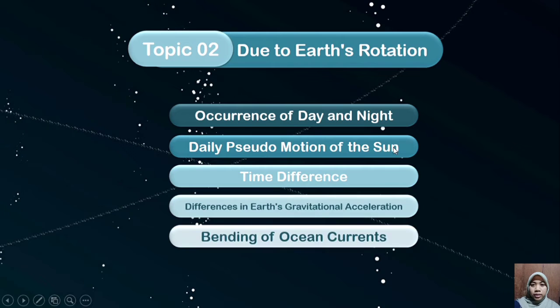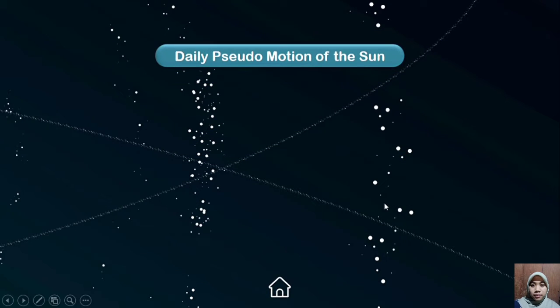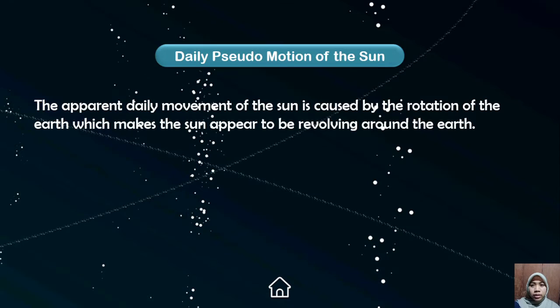Number 2. Daily pseudo-motion of the sun. Well, surely you think that the sun moves around the Earth, right? But in fact, the Earth revolves around the sun. The sun is the center of the solar system, which is surrounded by the planets in their orbits, including the Earth. This event is called the daily apparent motion of the sun. The apparent daily movement of the sun is caused by the rotation of the Earth, which makes the sun appear to be revolving around the Earth.